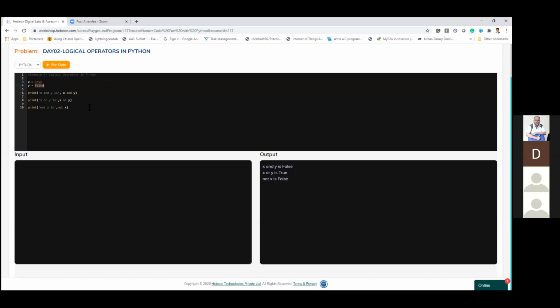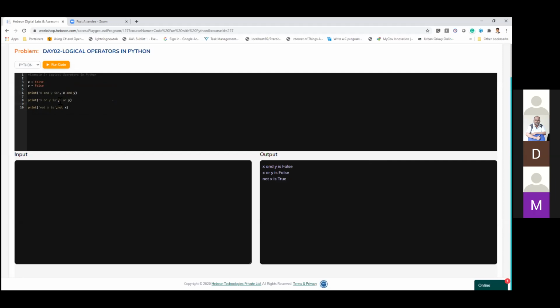For example, if I change this to true, then what happens? My output will be true. Imagine if I change both of them to false. What could be the output? Any one person? False. So basically, for and, both have to be true.